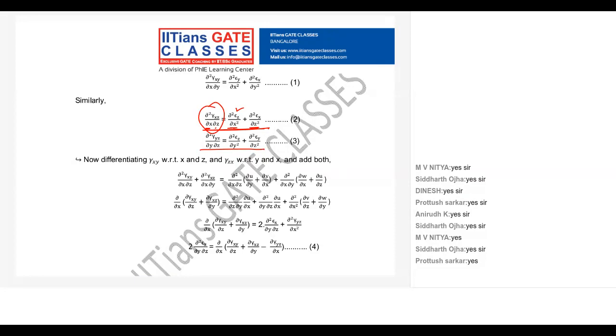Same way, dou y and dou z here: dou square upon dou y square is epsilon z, and dou square by dou z square is epsilon y. So we can remember these three equations: gamma xy, gamma xz, gamma yz. For xz, with the operator with respect to x and z, the x square term comes with epsilon z, and with z square, the epsilon x term comes. Is it clear?